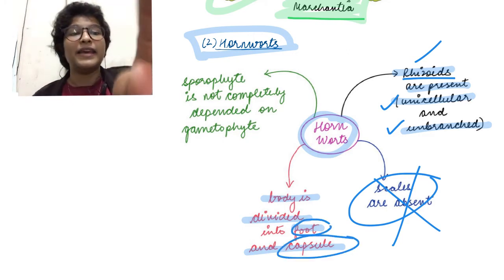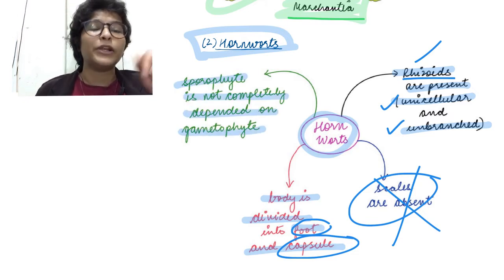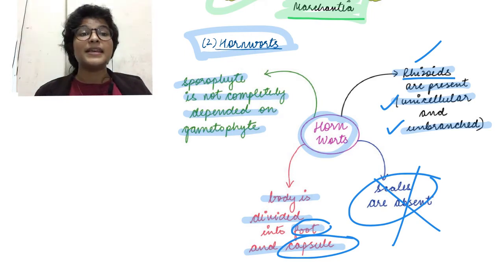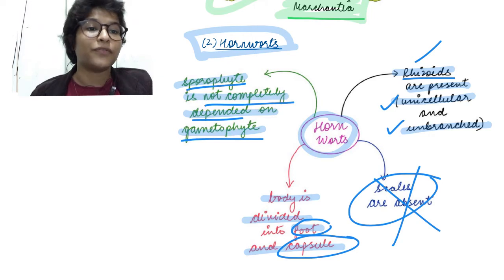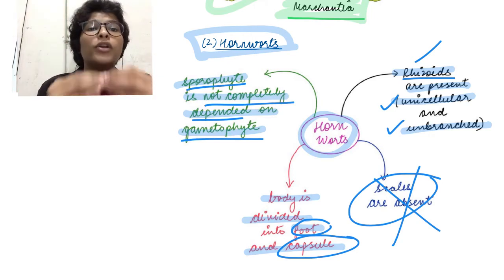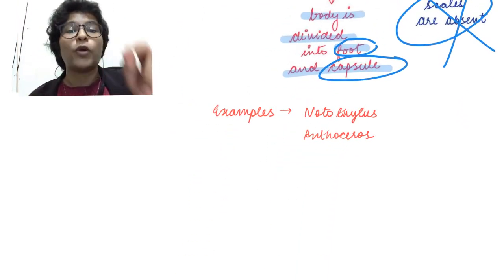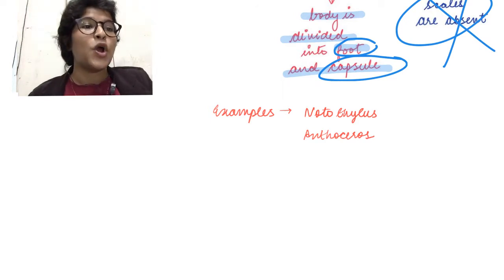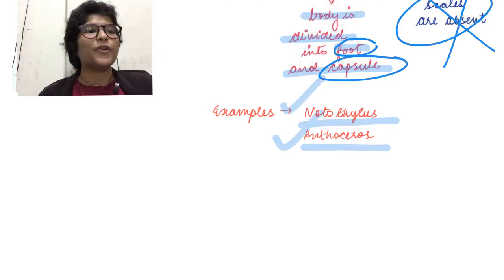Okay. And next is that the sporophyte is not compulsorily dependent on the gametophyte. What does this tell us? This means that the sporophyte is not completely dependent on the gametophyte, and the sporophyte can obtain some amount of water and nutrients on its own. Okay. So going on to the examples. What are the 2 main examples of hornworts? Notothylus and Anthoceros. Notothylus and Anthoceros.